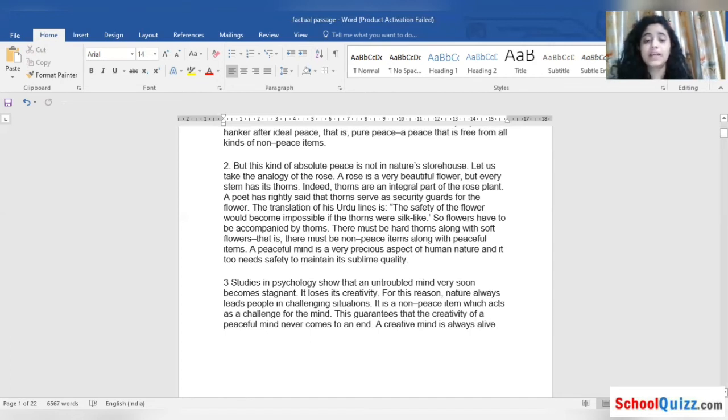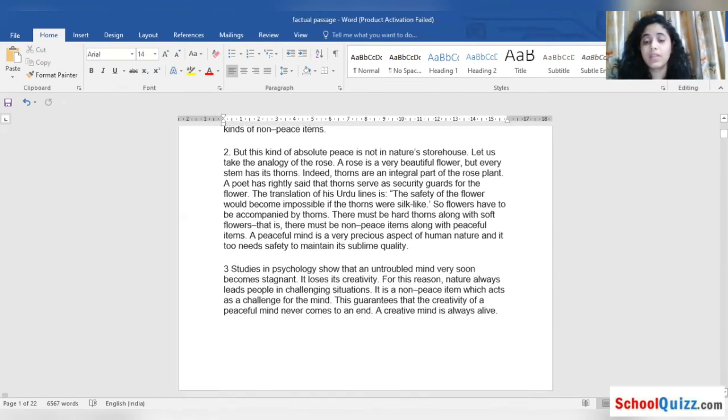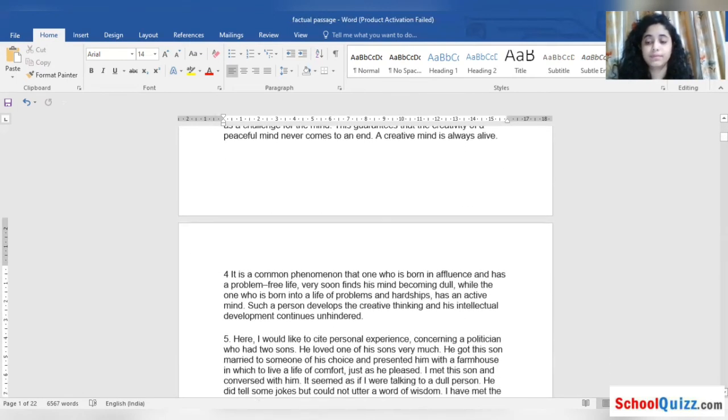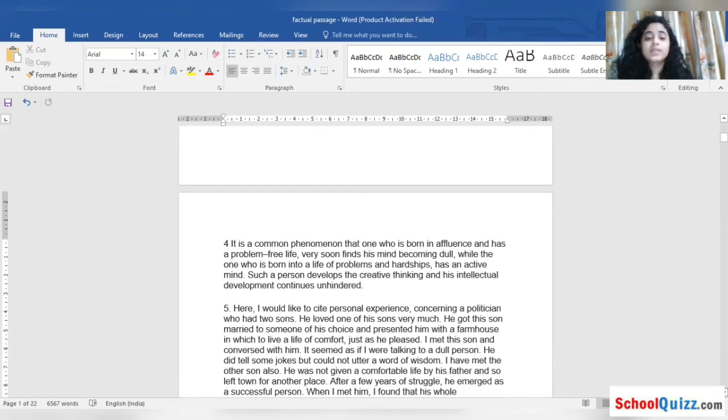This is a non-peace item which acts as a challenge for the mind. This guarantees that the creativity of a peaceful mind never comes to an end. A creative mind is always alive. Means when you have no distractions, when you have achieved peace, a creative mind is always with you. You will go through creativity at the same point of time. Okay. Now, moving on to the fourth point.